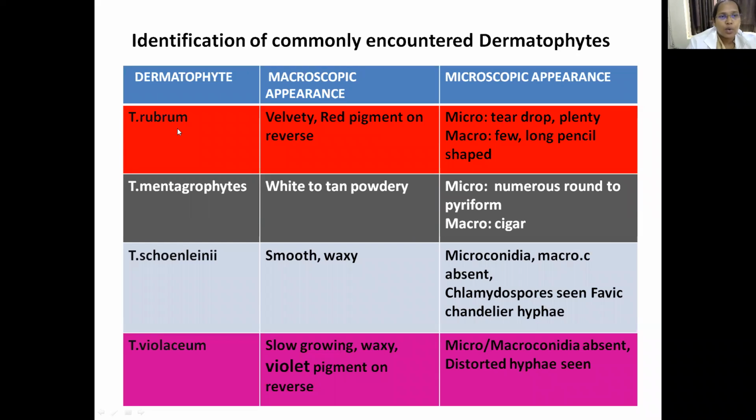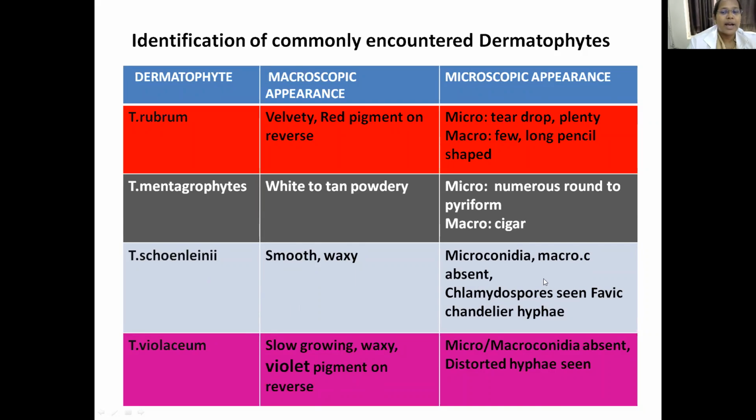So Trichophyton rubrum. Rubrum is something which is red in color. So they are velvety. The red pigment is produced on the reverse of the tube. Microscopically, microconidia are teardrop shaped and plentiful. The macroconidia are long, pencil shaped. Trichophyton mentagrophytes produce white to tan powdery colonies. The microconidia are numerous, round to pyriform. Macroconidia are cigar shaped.